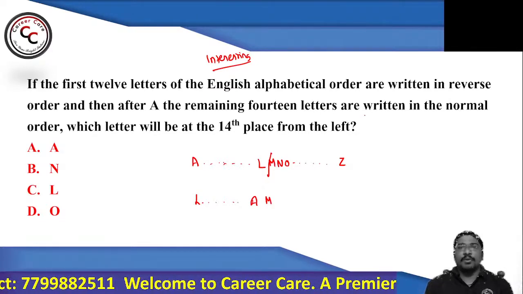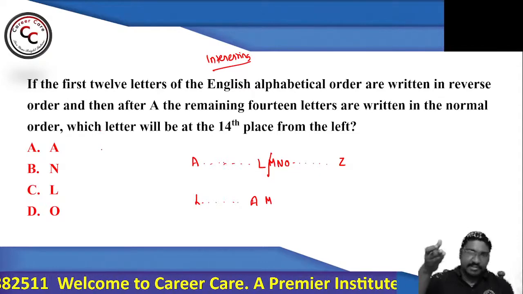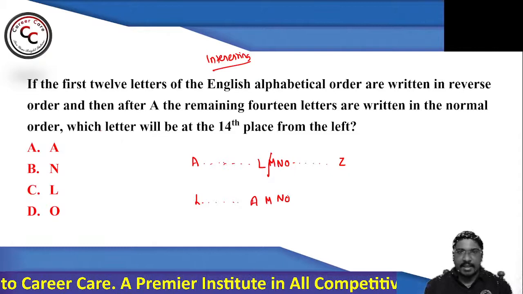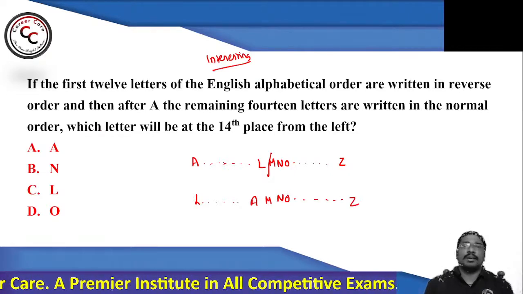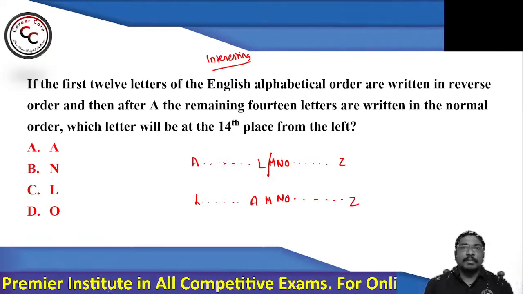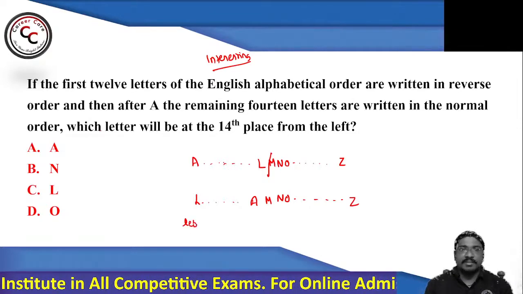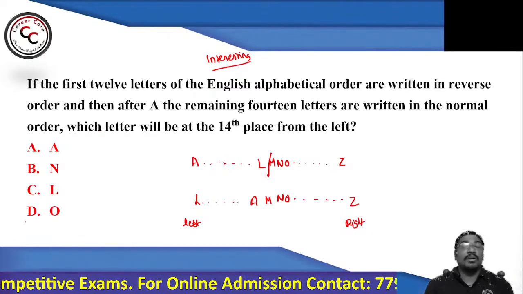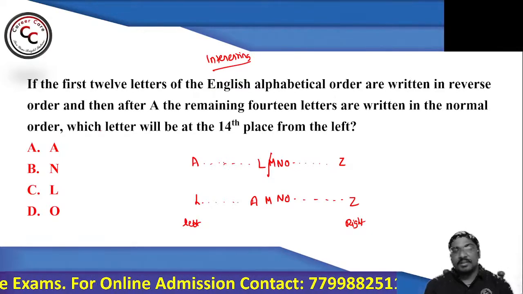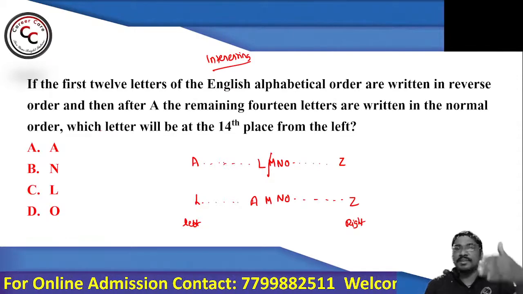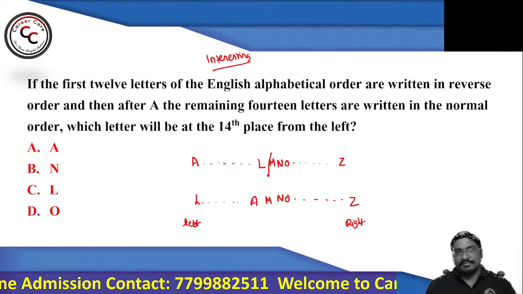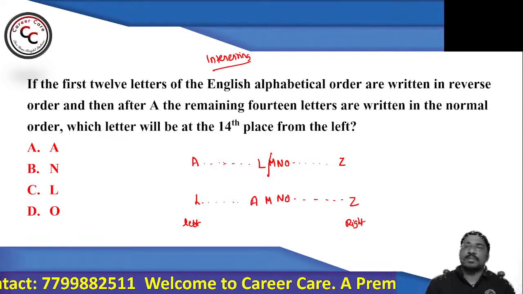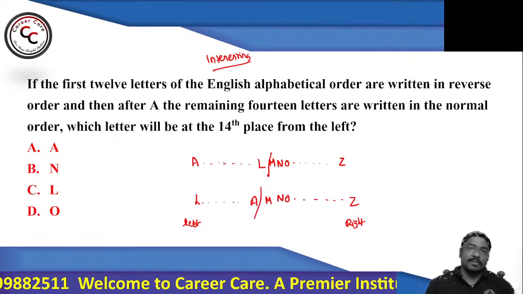Then remaining 14 letters are written in normal order. Normal order means the same itself. So here I am getting N as the answer. Let's see. M, N, O, etc. up to so on. So which letter will be 14th place from left? So we know that this is left hand and this is right hand. So the question is concentrating on left hand, and there is no change in the first 12 letters. Why? Because he is asking for the 14th letter. So first 12 letters you can ignore as it is, no problem.